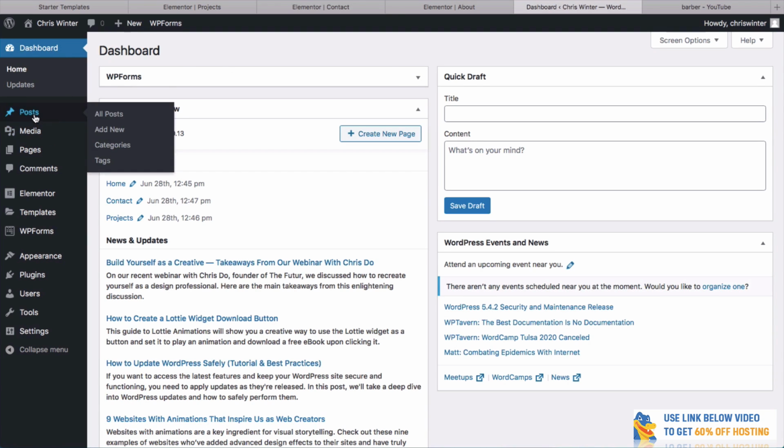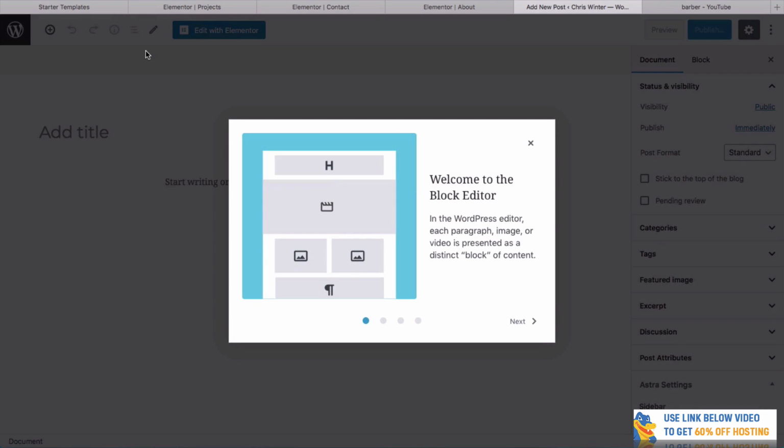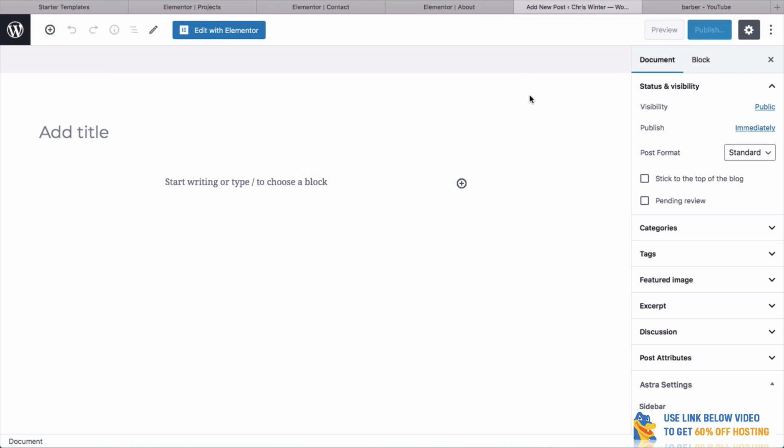So for example, if you ever want to create a blog post, all you do is go to posts and you can create a post here. So for example, let's go add new. And a blog post, I think you guys know, is a way to talk about things. You know, it's different to a page. It's more of perhaps for like a blog. And we can change different things so easily. We could add a title here and say, our latest hair cutting techniques.